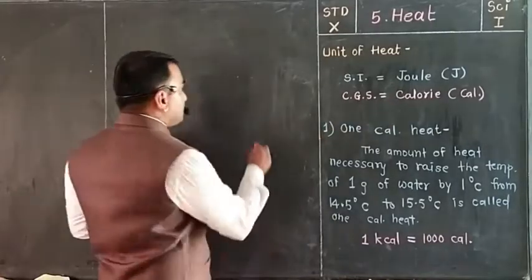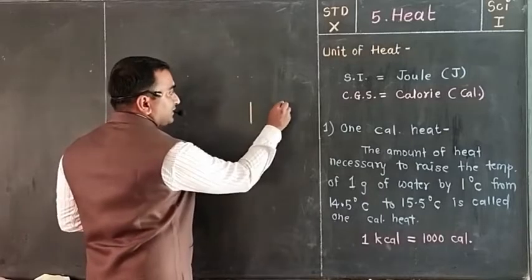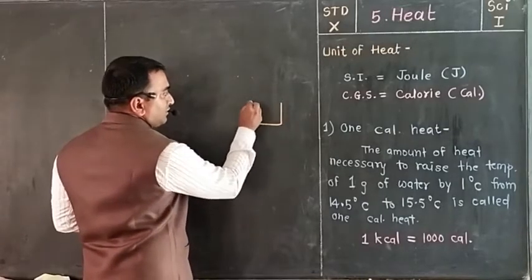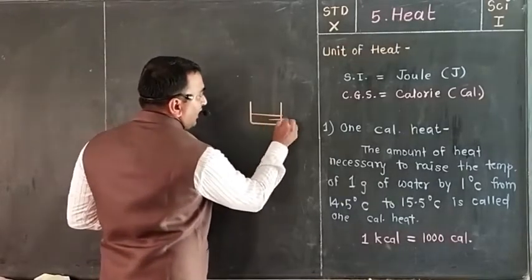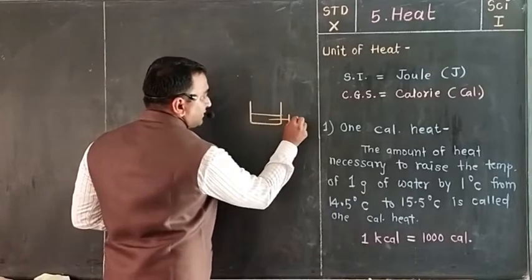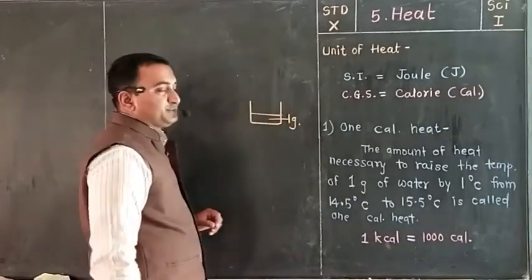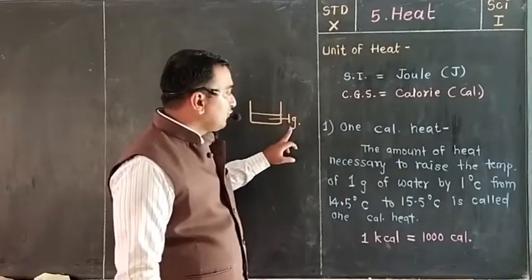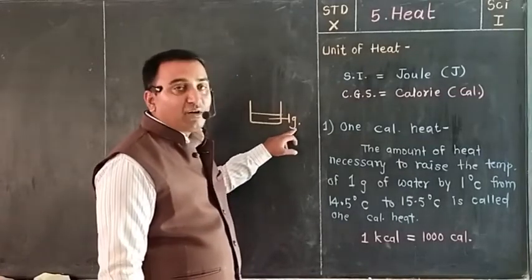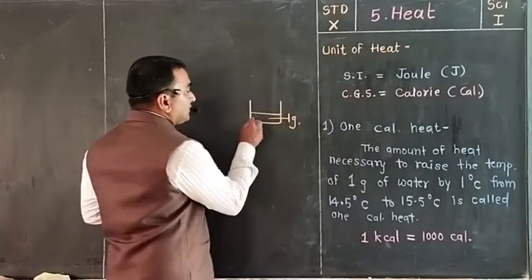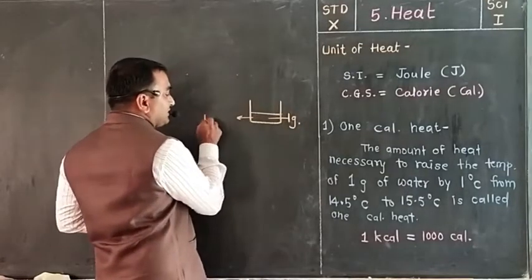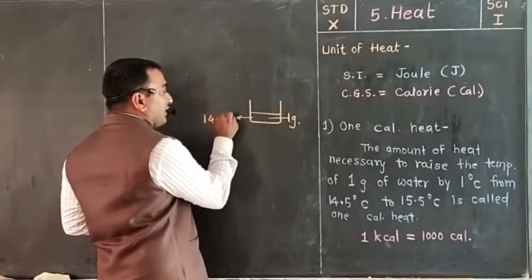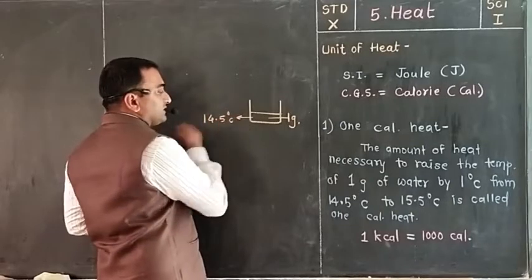See here, just you have to take a pan within which you have to take 1 gram of water. It is a mass. So if you take 1 gram of water, the present temperature, consider that one is 14.5 degrees Celsius.